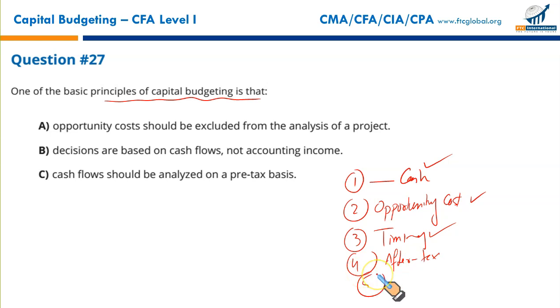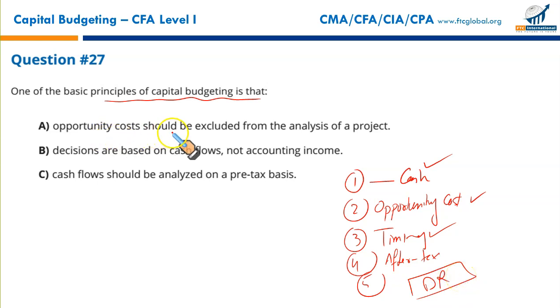we don't need to consider the interest payments or dividend payments in the capital projects. Why? Because they represent financing. Financing costs are not considered separately. Financing costs are embedded in the discount rate that you're using. Right? So that's what was important.